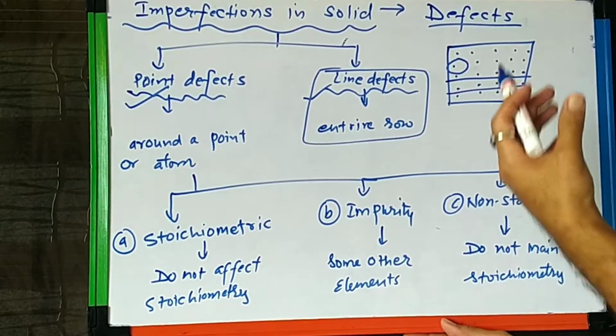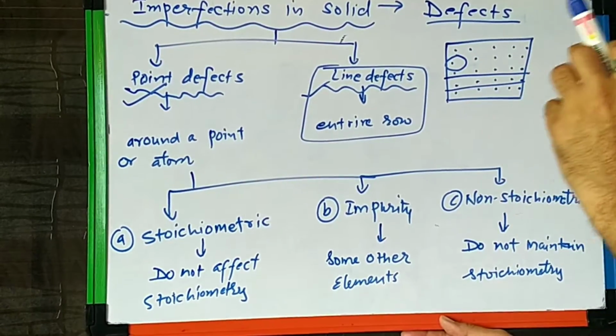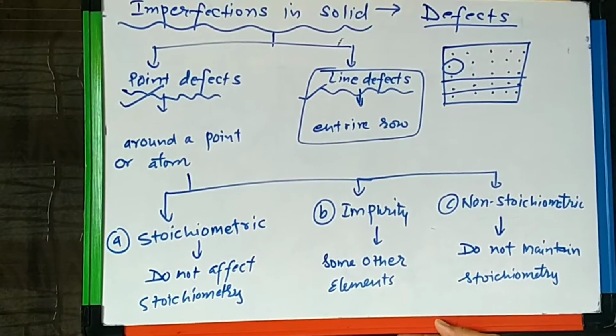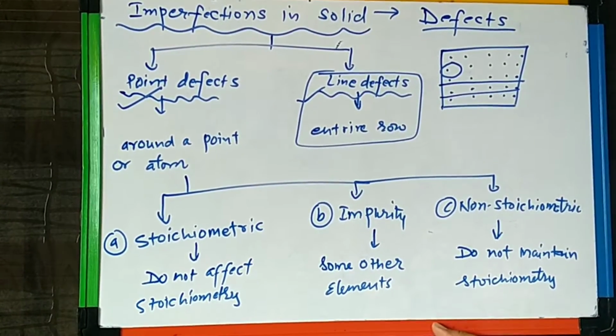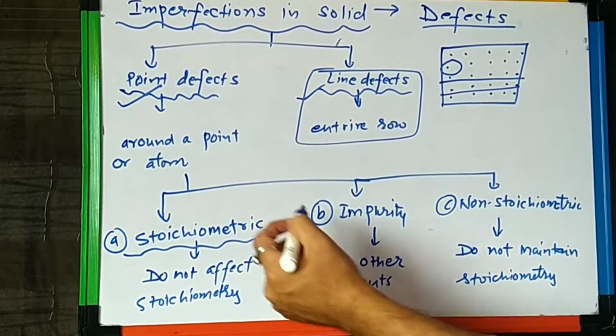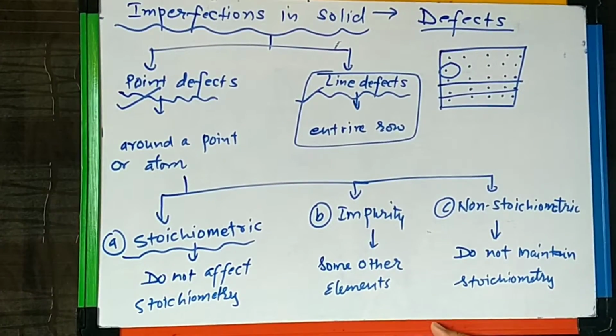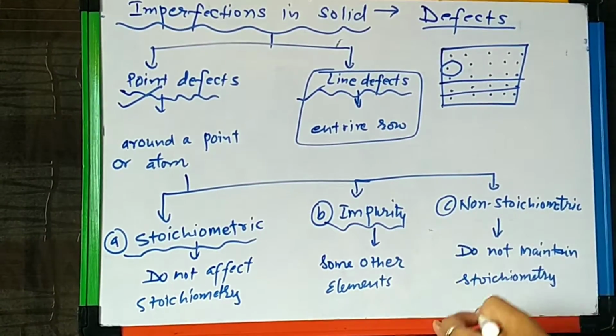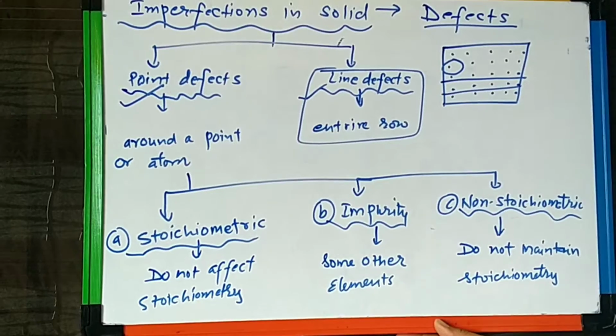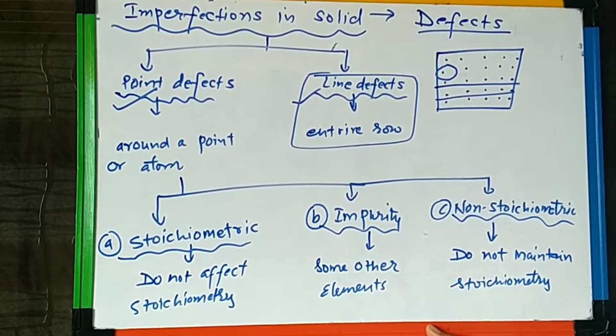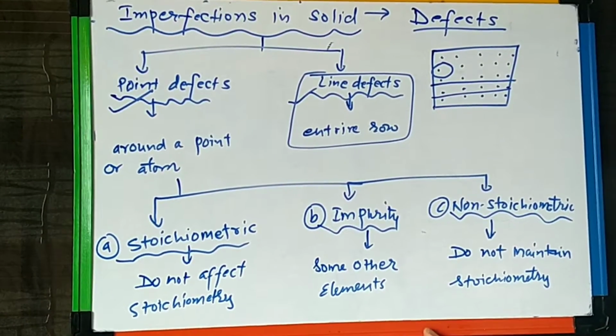As we have studied, point defects are limited to particular points only, but they can be further divided into three basic categories: stoichiometric defects, impurity defects, and non-stoichiometric defects. Now what are stoichiometric defects?